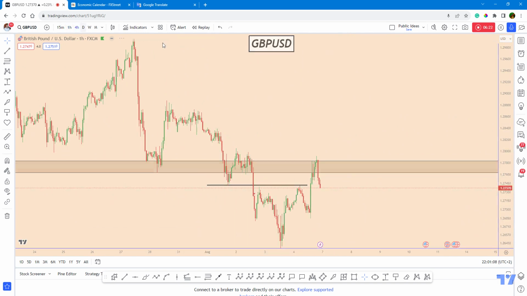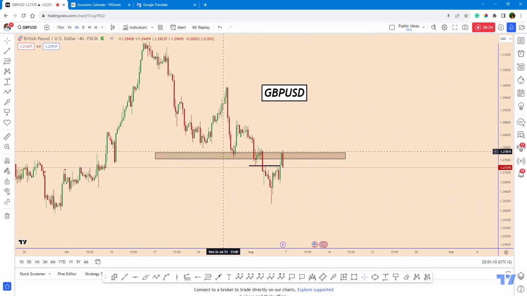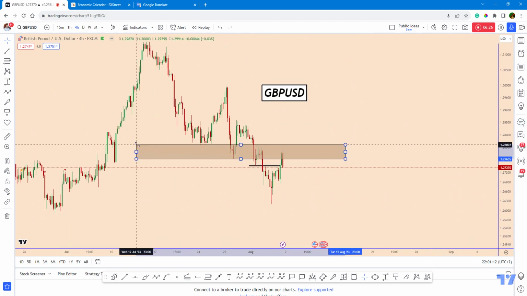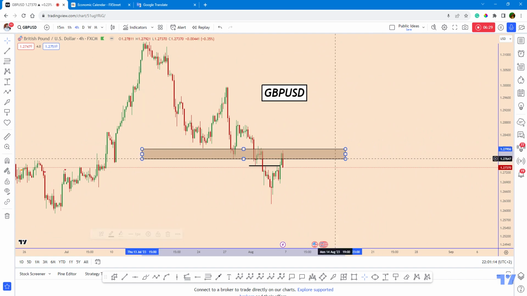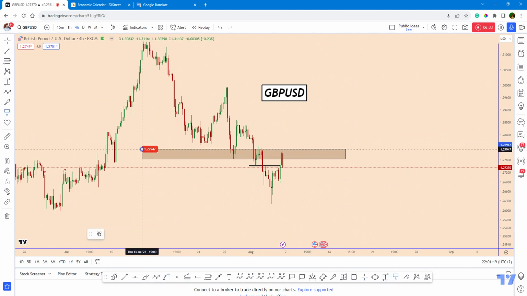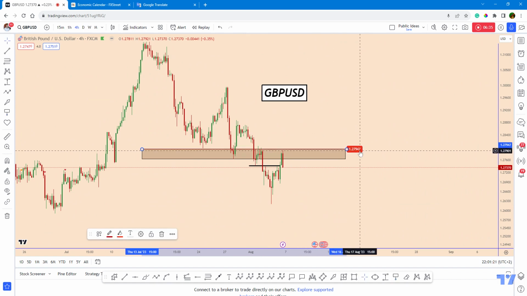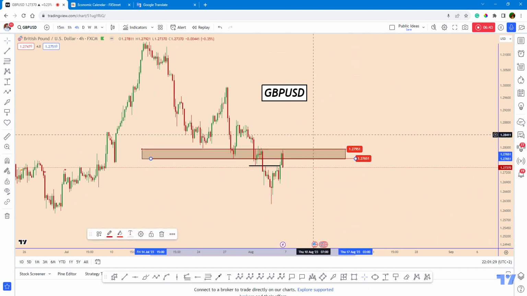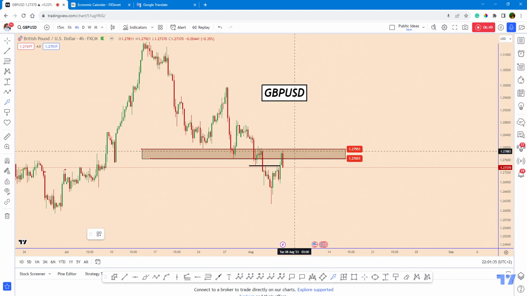for GBP USD, you can see that the price already faced a very strong resistance zone. This zone is located at 1.2795, and it's a bit of a big zone that it may be located in this way. So 30 pips so far. If price is going to stop again in this zone,